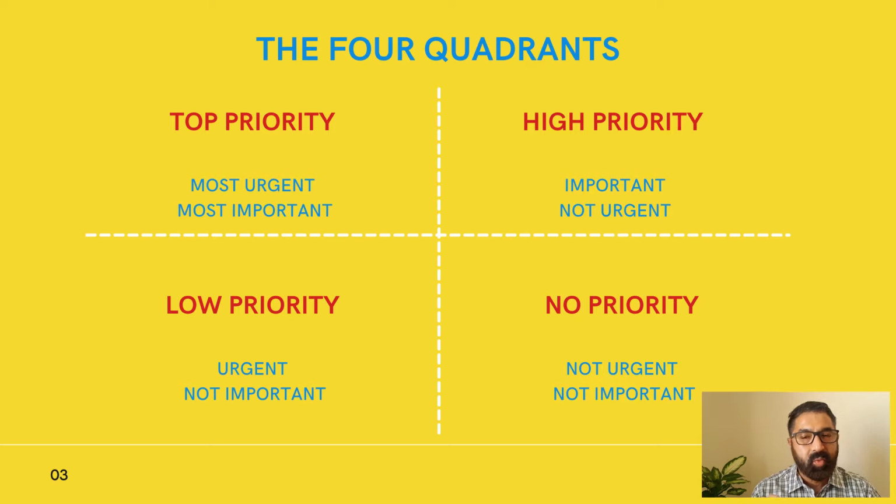So I'm going to give you one example per quadrant, and I would appreciate if you could give your inputs in terms of what you think is relevant for those quadrants for you. Put them in the comment below so that I know that whatever we are talking about has reached effectively.